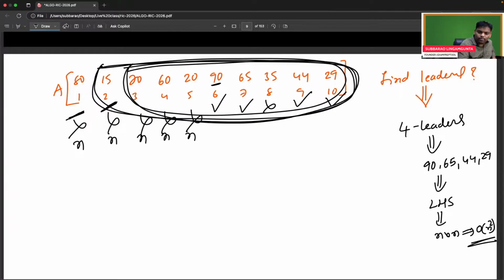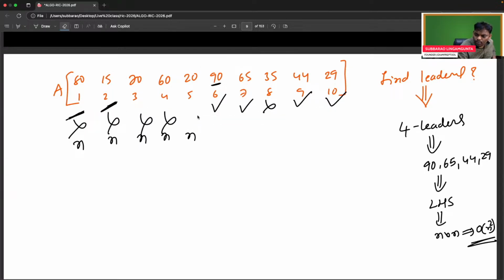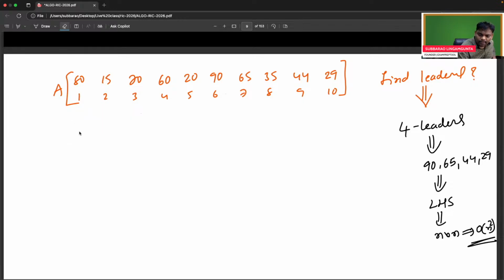Let me start from the right hand side. This problem is very interesting if you start from the right hand side. Everyone listen.